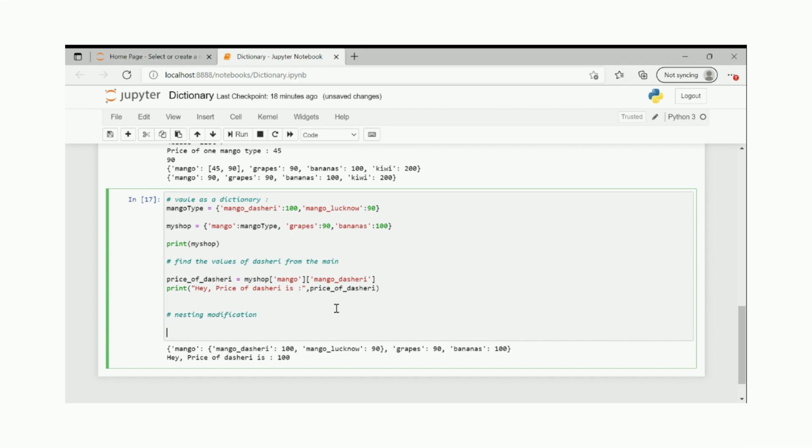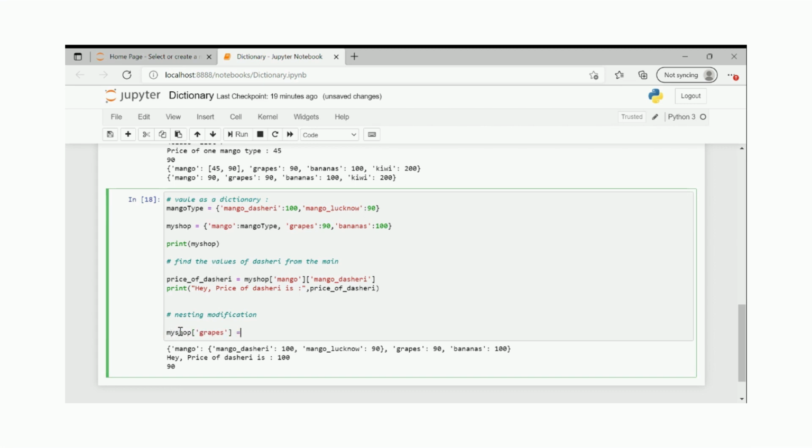So what I will do is, I will just say my shop of grapes. Okay, understood that this is fetching this value. If you have any doubt, the print is our friend. Just use print to understand how this is working. This is 90, right? So now you understand. Let me remove this.